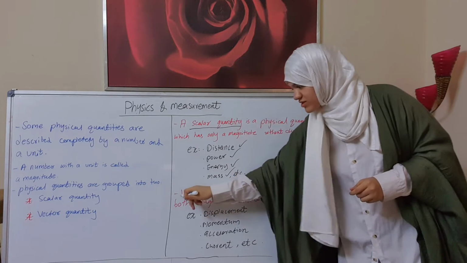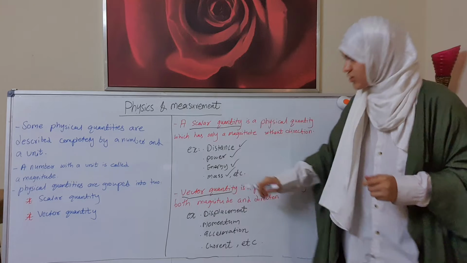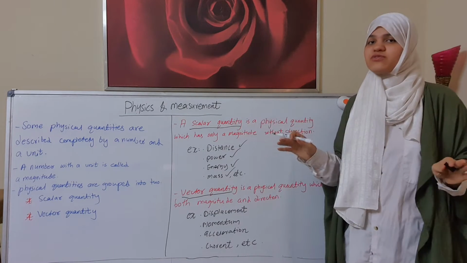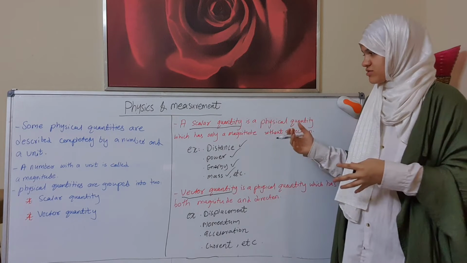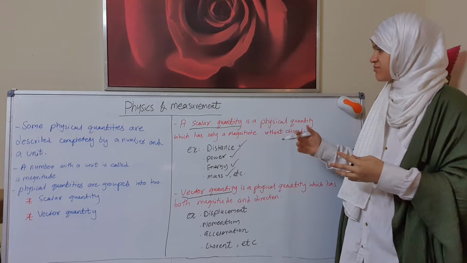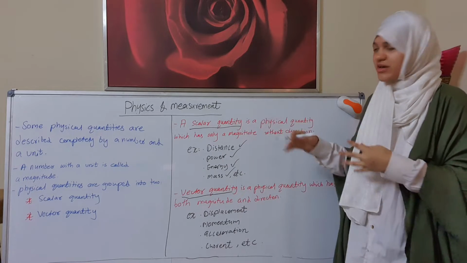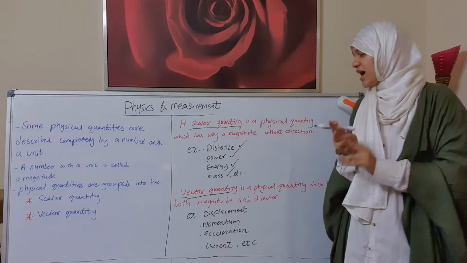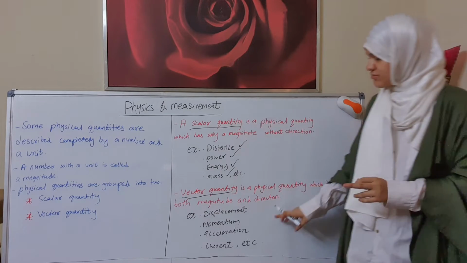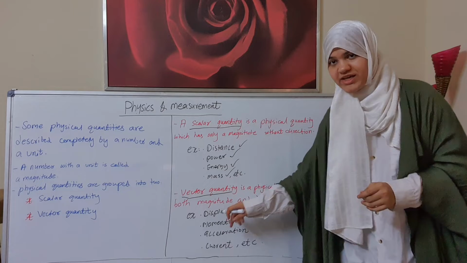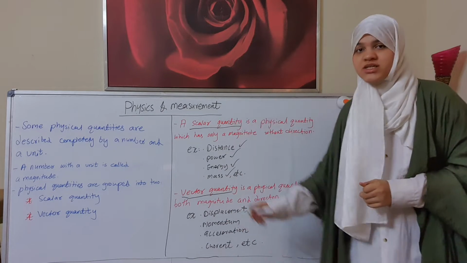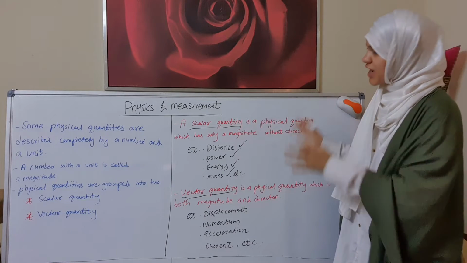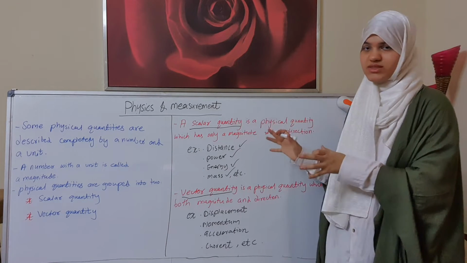The difference between a vector quantity and a scalar quantity is that a scalar quantity doesn't have a direction, but a vector quantity has a direction. Both have magnitude, but the vector also has direction. Some examples of vector quantities are displacement, momentum, acceleration, current, weight, and so on. So this was about scalar and vector quantities.